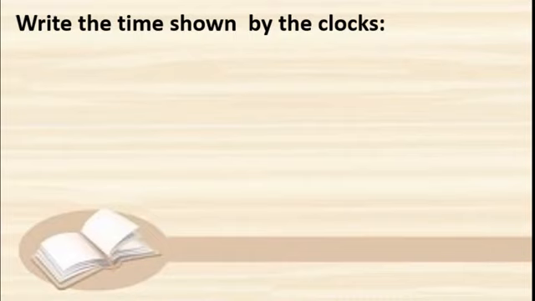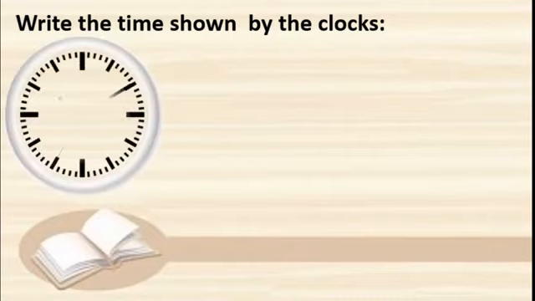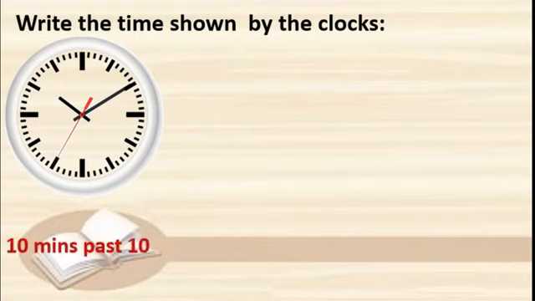Write the time shown by the clock. See this? Now the minute hand is on 2, you know that, right? And the hour hand is between 10 and 11, isn't it? So what is the time here? Correct. 10 minutes past 10, right?